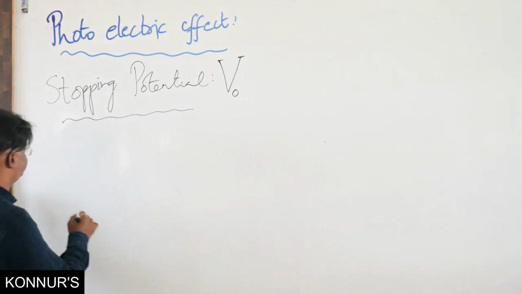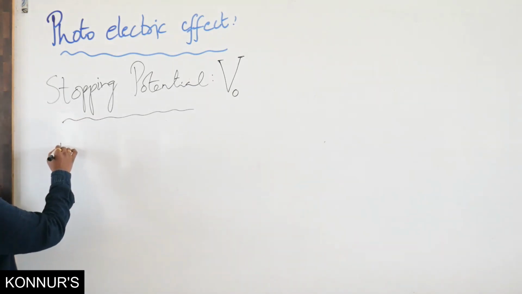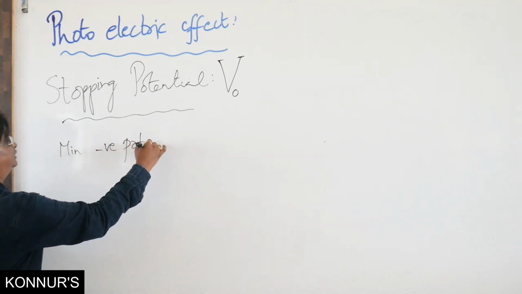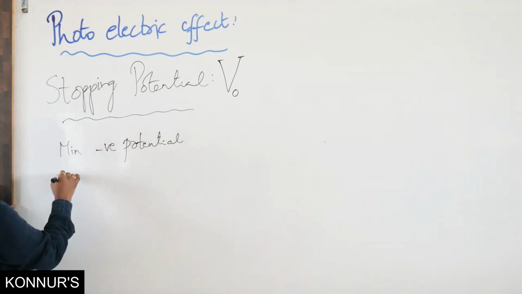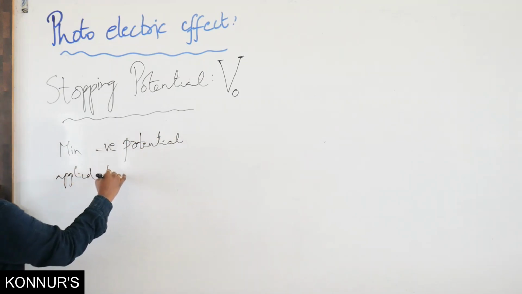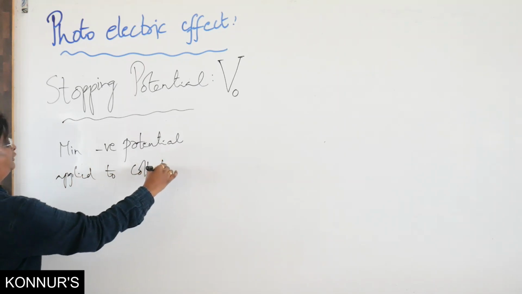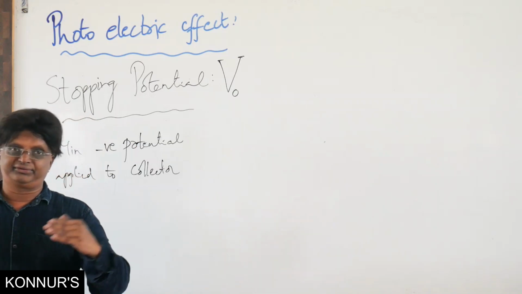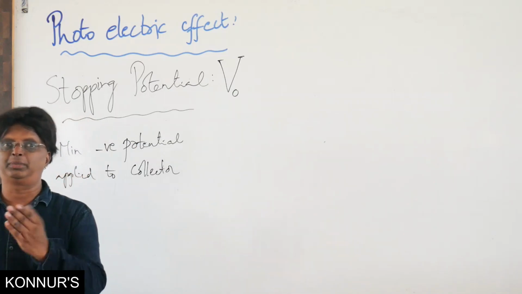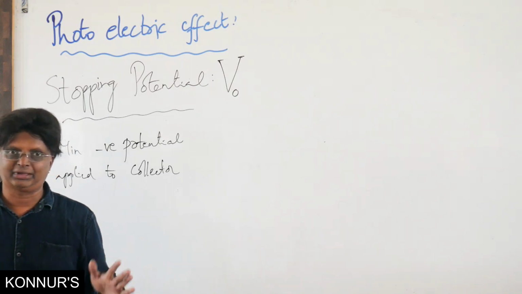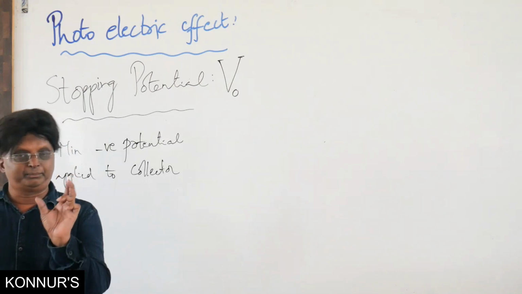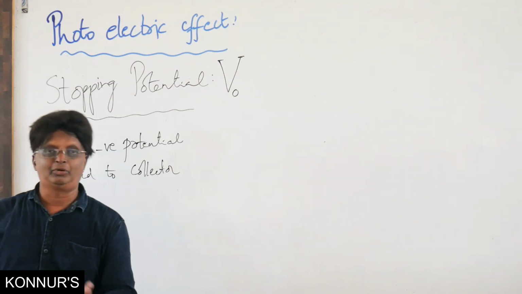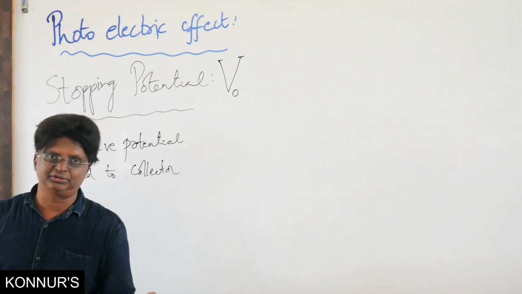Stopping potential, we define it as the minimum negative potential. Remember, minimum negative potential applied to the collector, because in all the experiments of photoelectric effect we have the emitter, which is the metal ejecting the photoelectrons, and then they are received by another agency, which is called the collector. The emitter-collector potential difference is maintained such that the collector is always at higher positive potential and the emitter is at negative potential.